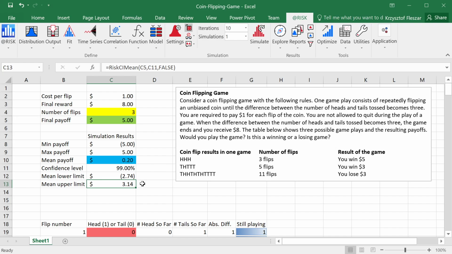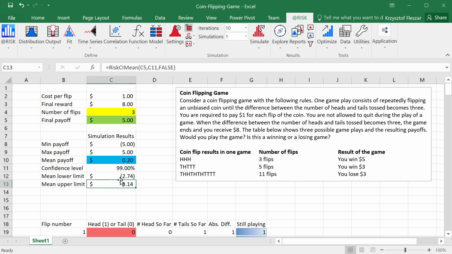Because if you win on average, the mean payoff is actually positive, that means after a large number of games, you will have more money than you started with on average. So on average, you should win the mean payoff. If you play this game 1,000 times, and this is truly the mean payoff, after 1,000 games, you should have around 1,000 times 20 cents, $200. So this is the right answer. It's a repeated game, and for a repeated game, a mean or expected value of the payoff is something that we would be interested in.